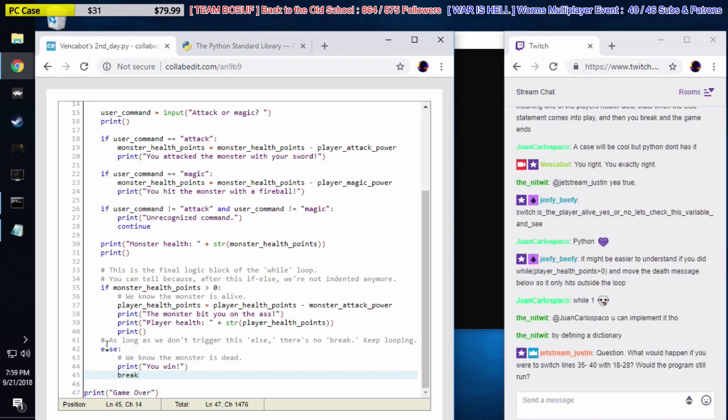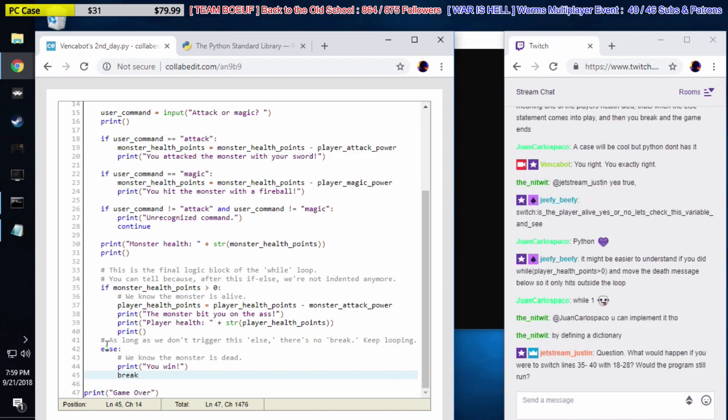Might be easier to understand if you did while player is greater than 0, move the death message below so it only hits outside the loop. Yeah, you don't need to use a dictionary. You can just use elif to make a case.